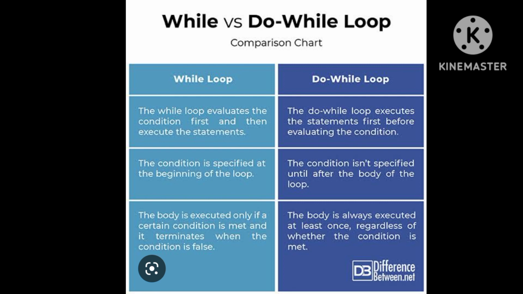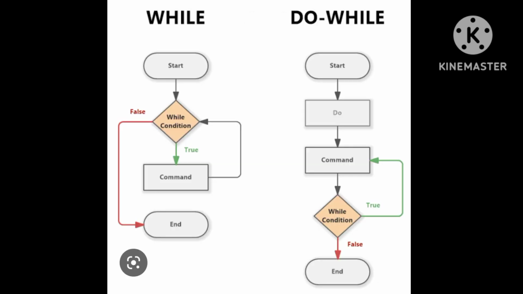In the while loop, the body is executed only if a certain condition is met and it terminates when the condition is false. In the do while loop, the body is always executed at least once regardless of whether the condition is met. This was the difference between while loop and do while loop. This was the flowchart for while loop and do while loop. So, these are the differences between while loop and do while loop.